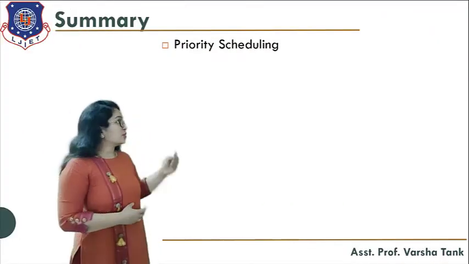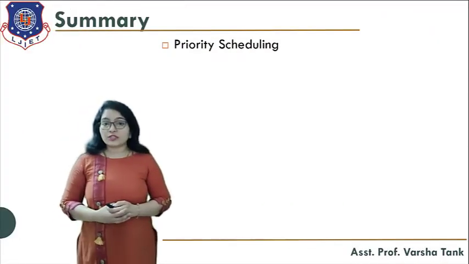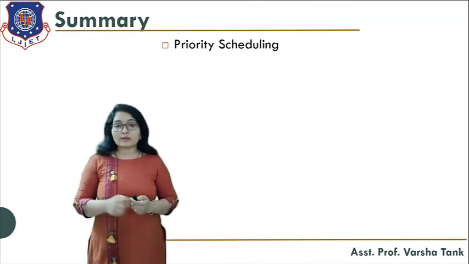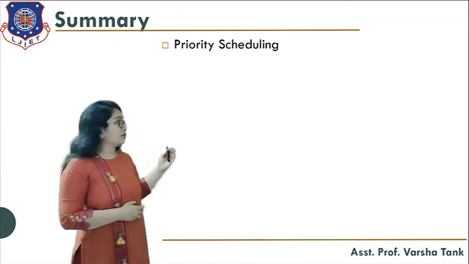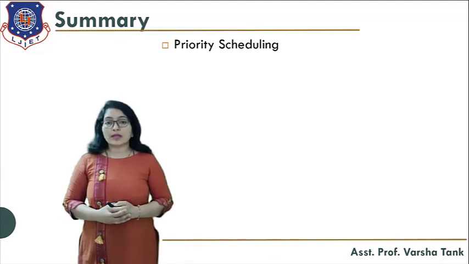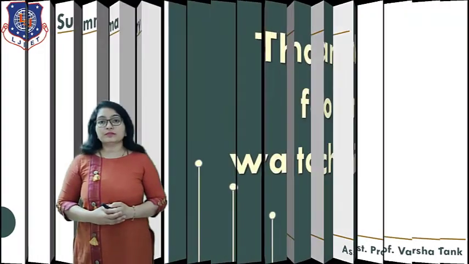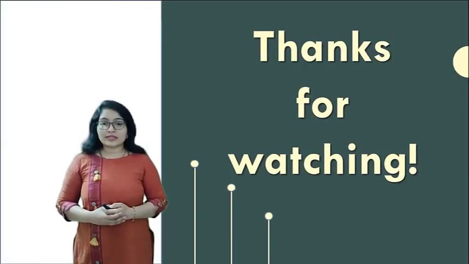So summary of this lecture, we have learned about priority scheduling, in which we have learned two types of priority scheduling, that is preemptive priority scheduling and non-preemptive priority scheduling. So this is all about this lecture. Remaining interesting topics we will cover in the next lecture.